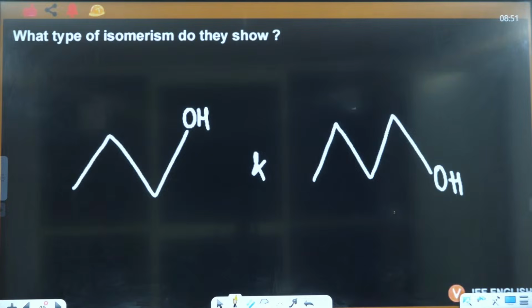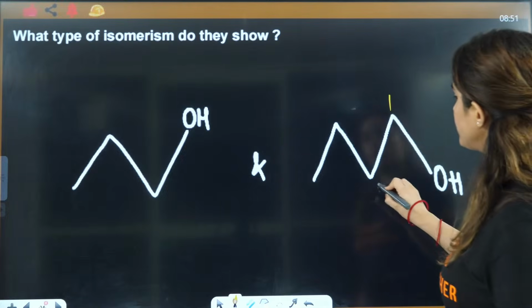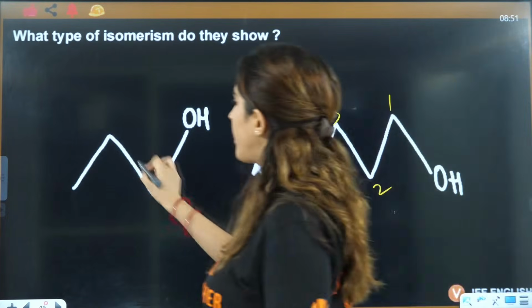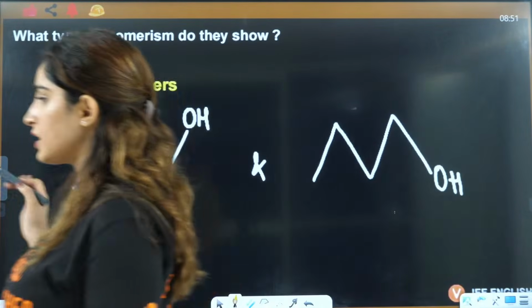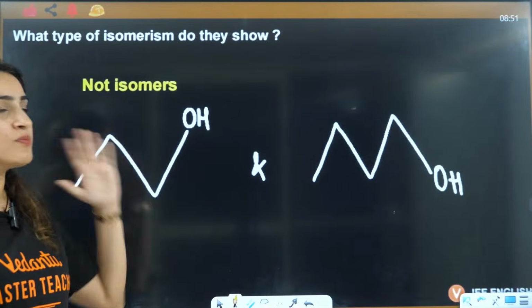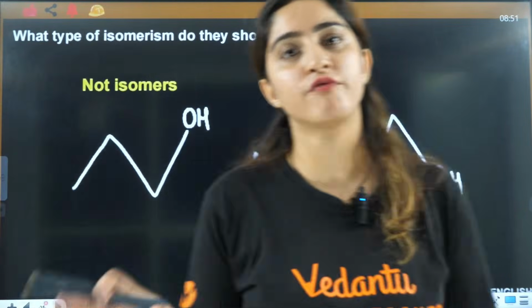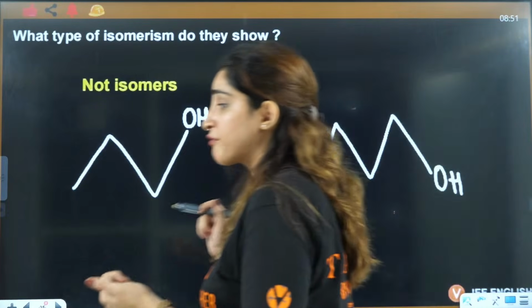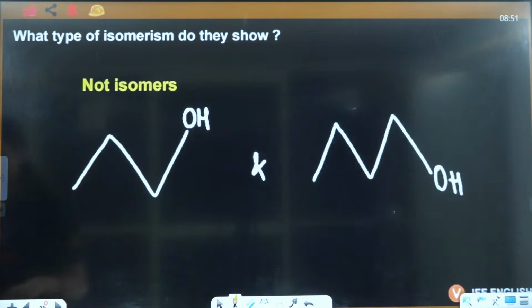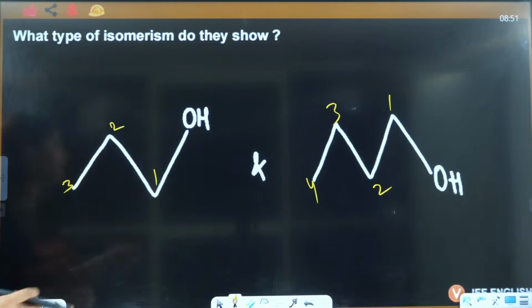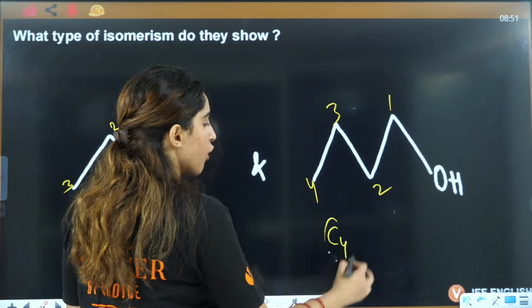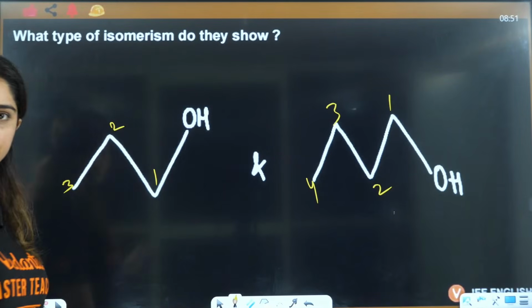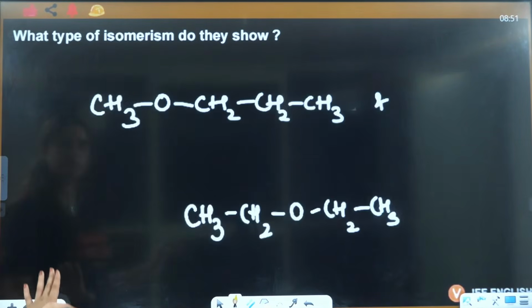Let's talk about that. So here it is 1, 2, 3, 4. Here it is 1, 2, 3. They are not even isomers. Forget about chain, position, functional. They are not even isomers. So that also you have to see first. You can't say chain because they don't have the same formula. Here you have C3. Here it is C4. So formula is not same here. So they are not even isomers of each other.